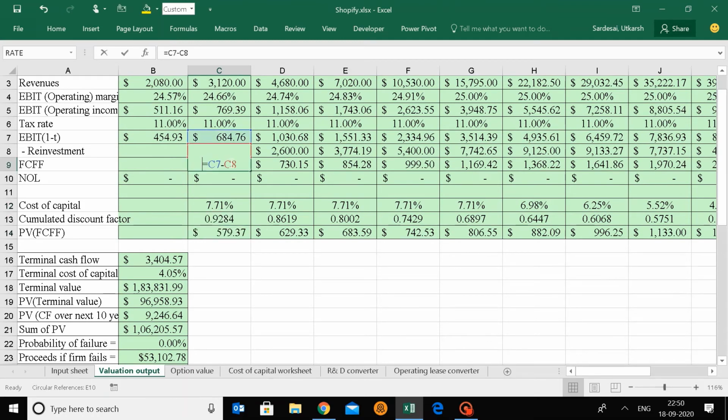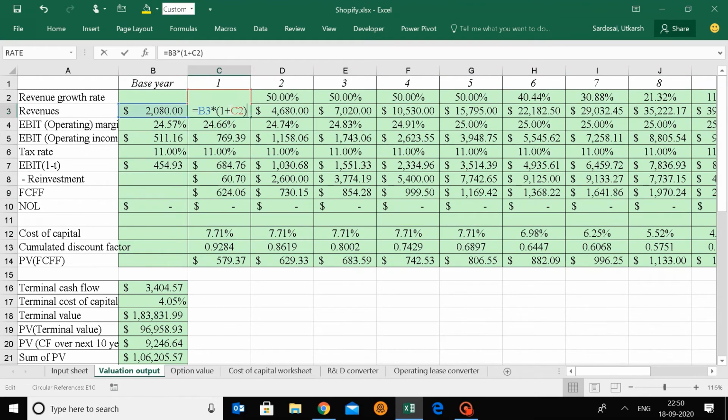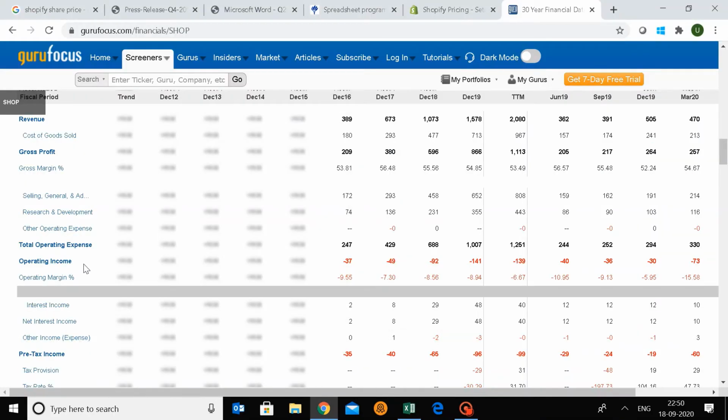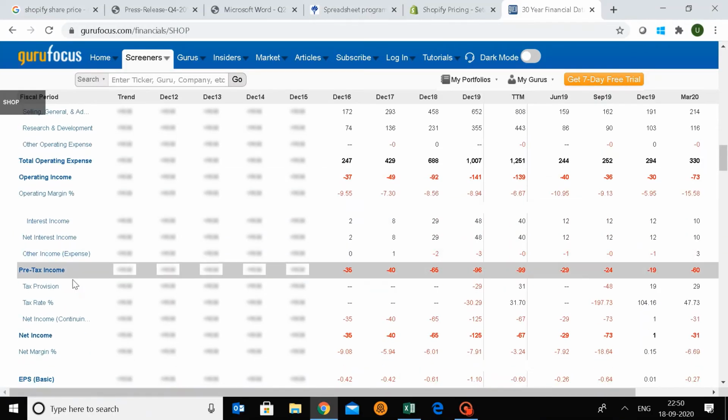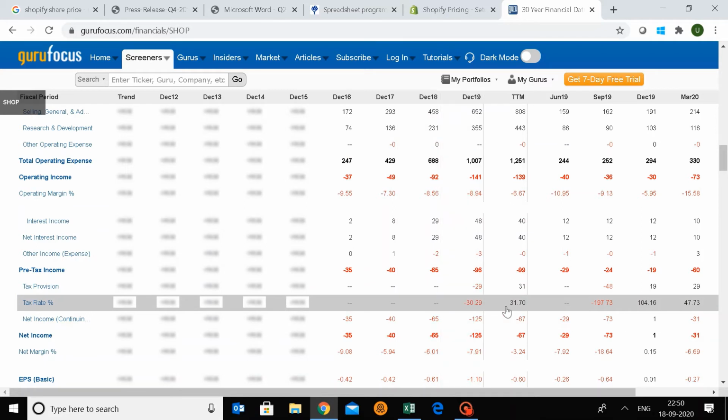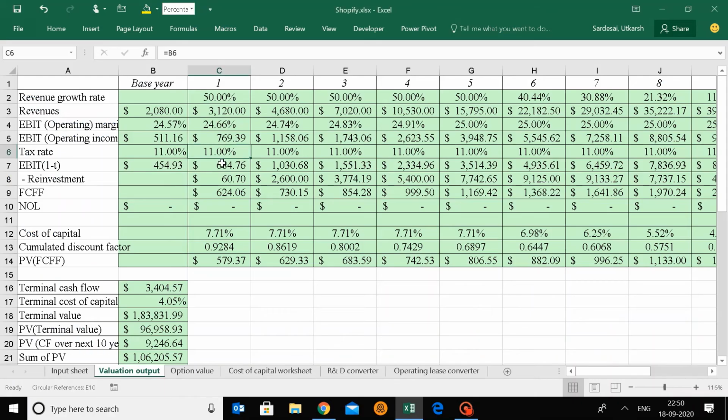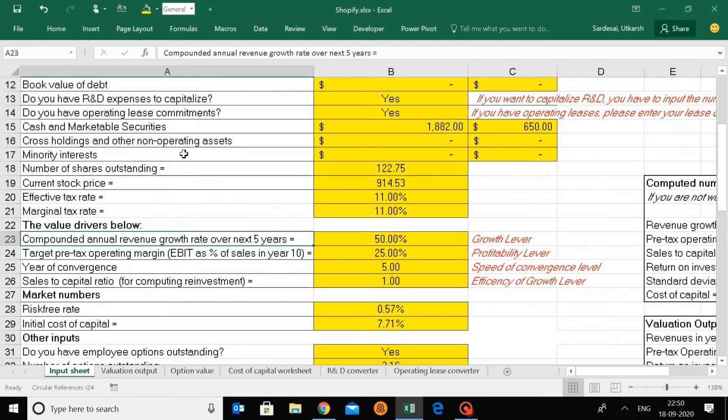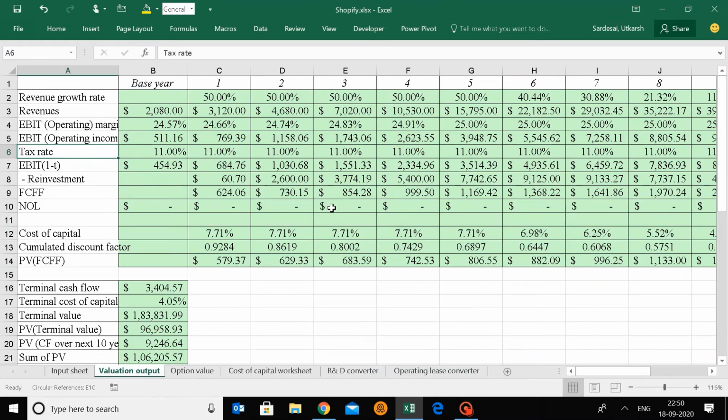How did you get it? Revenues minus margins, we get $769 million in operating profits, and we take the tax rate, and that's the effective tax rate. You can also find that on GrowFocus right here. You can find out how much tax they pay, but this is not going to be the case for every company, but this is the effective tax rate that will be there in the company's case. If it's good at paying taxes, if it's good at avoiding them, this will be the case.